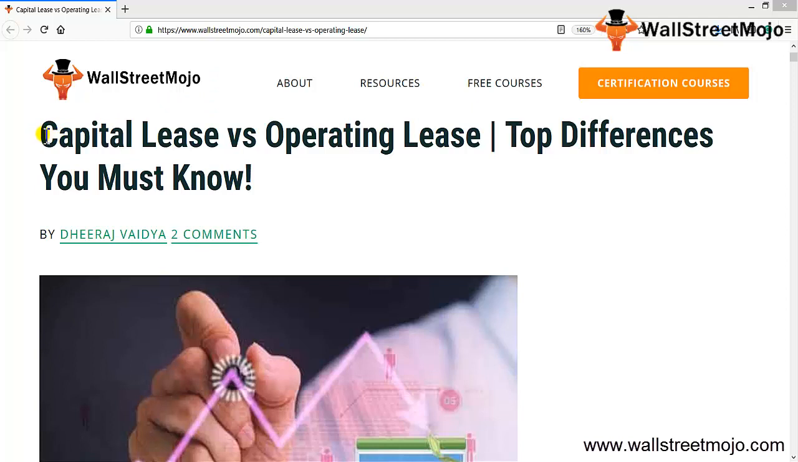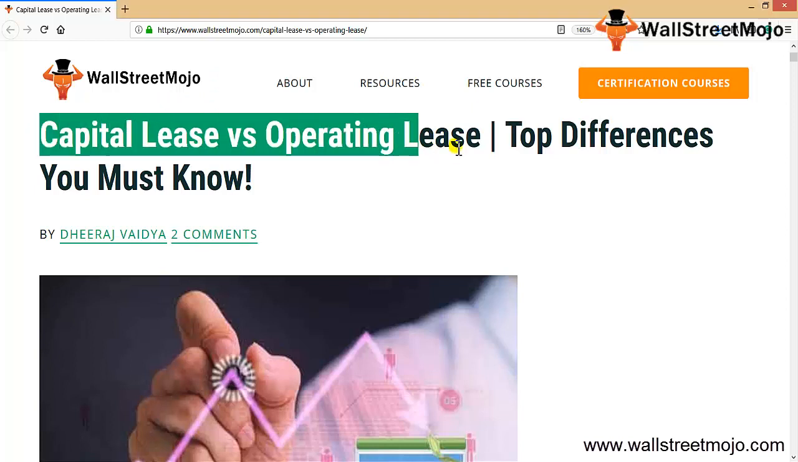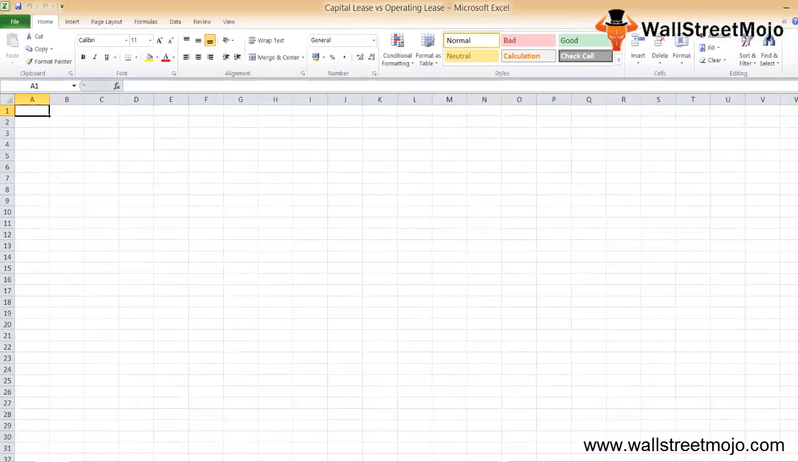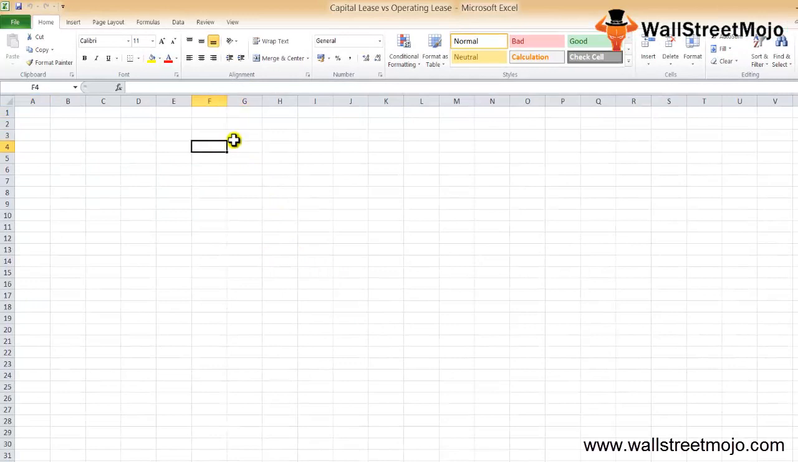Friends, today we are going to learn a tutorial on capital lease versus operating lease, and we'll be looking at some of the differences. So let's get into the nitty-gritty of the same. First, we'll understand the difference between the capital lease and operating lease.